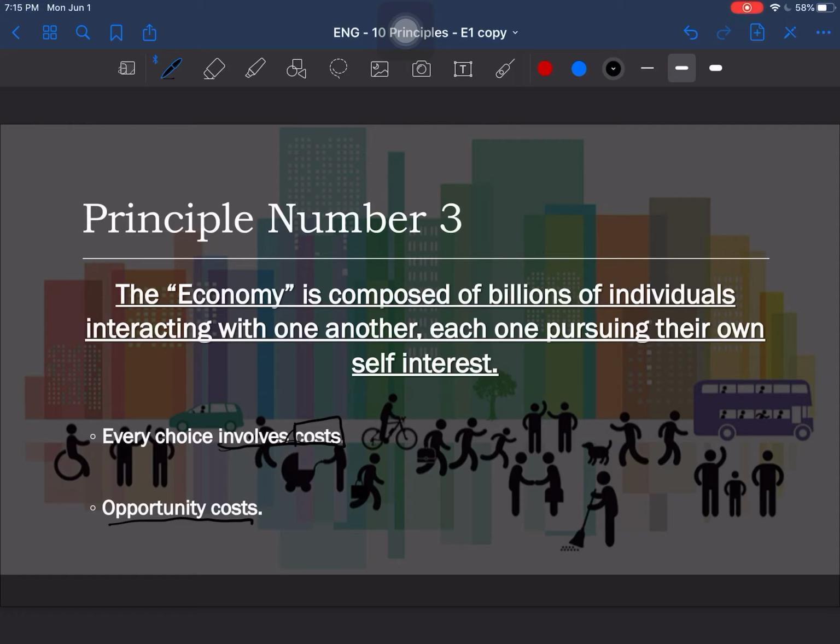This is one of the things that Adam Smith, the founder of economics, proposed: people pursue their own self-interest, and by doing this, they tend to make everyone better off. That's something we'll study later in the long run.